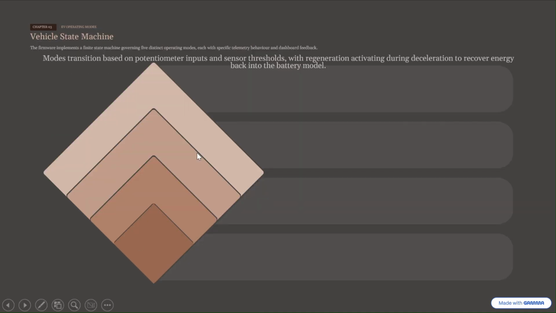The next is vehicle states. We have used various vehicle states in our EV. The first state is the parked state, when the acceleration is 0 and the brakes are 100%. After that, if we increase the acceleration and reduce the brake percentage, the vehicle will be in the ready state.